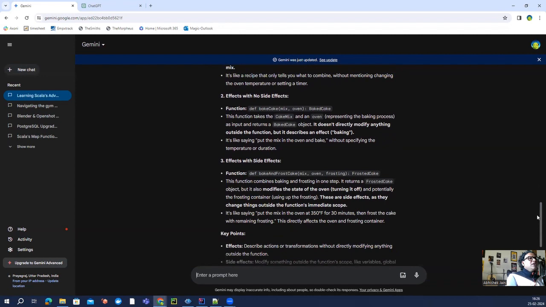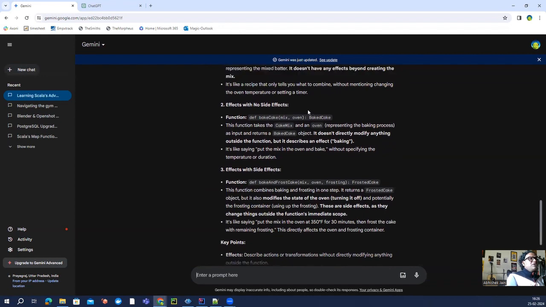Okay. Now, effects as in no side effects, right? Function def bake cake mix o1 bake cake. This function takes cake mix as an o1 input and returns bake of it. It doesn't directly modify anything outside the function, but it describes an effect, which is baking. It's like saying put the mix in the oven and bake without specifying the temperature and duration.